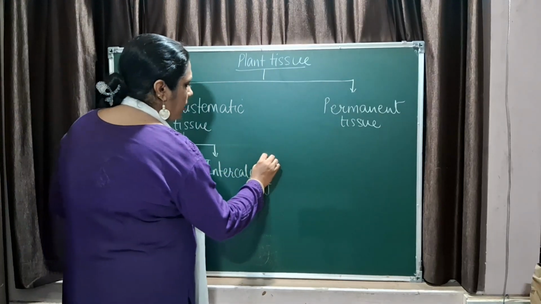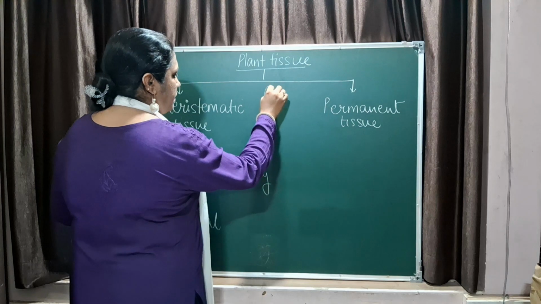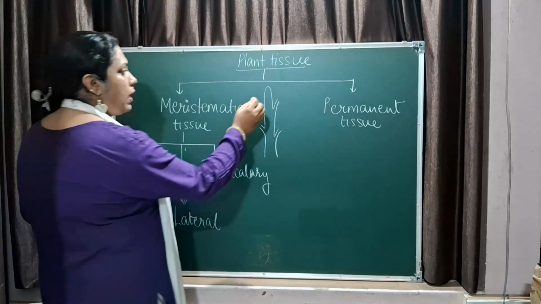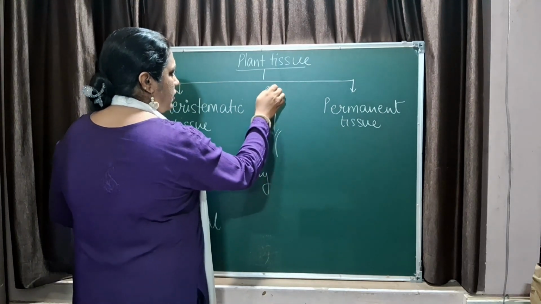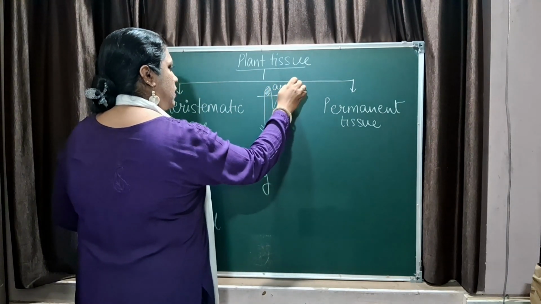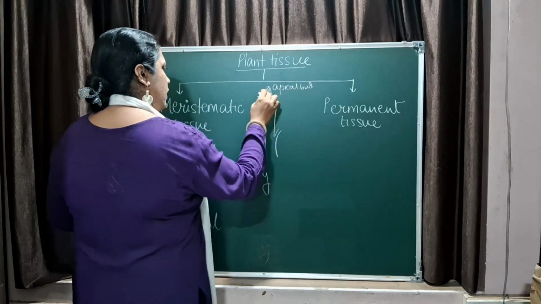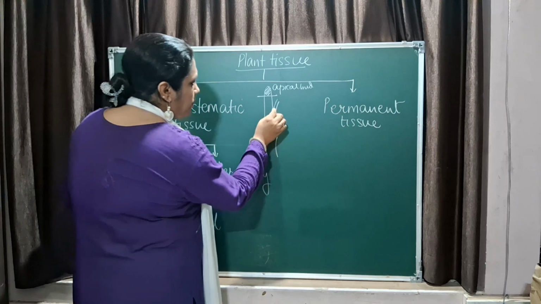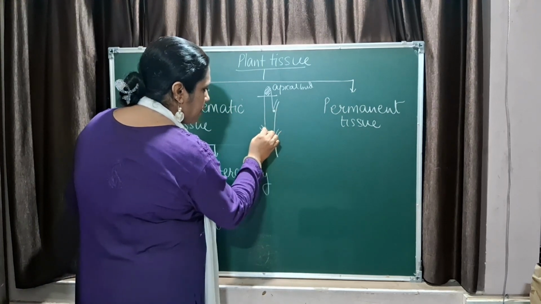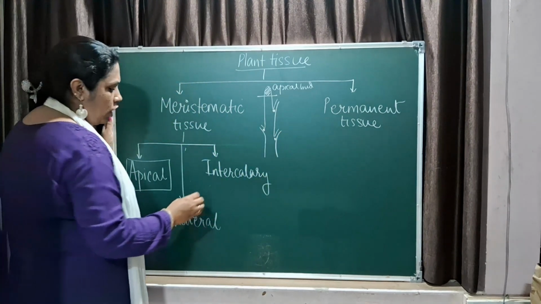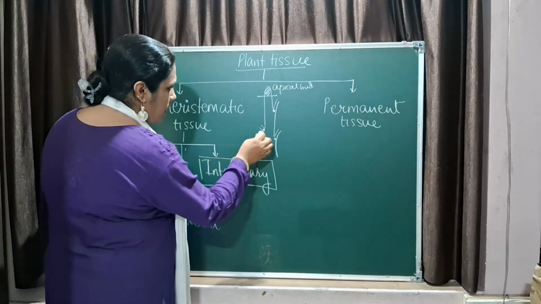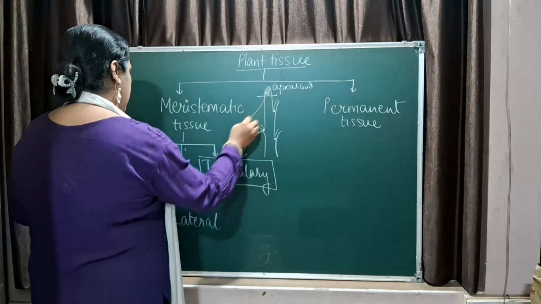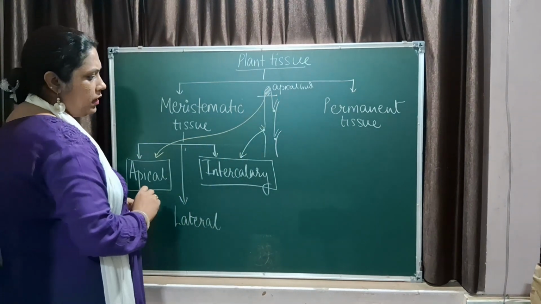Now suppose I have to draw a plant. This is the structure of a plant. So the apical bud contains apical meristematic tissue. The places where the branching happens, that is at the nodes, you have intercalary meristem. Apical meristem is present at the apical bud.